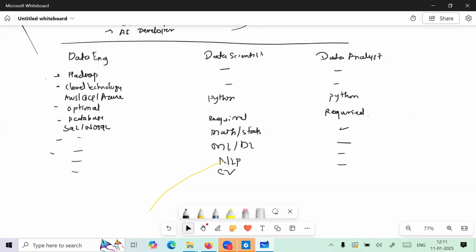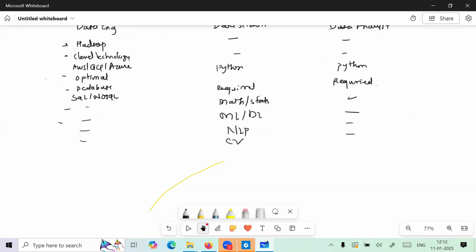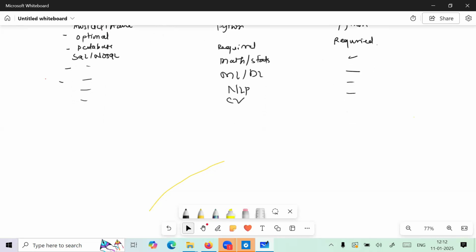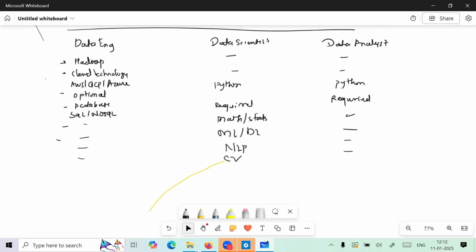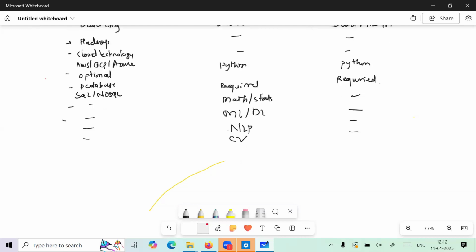So these are the main things we require to become a data scientist. Most of the things will be covered inside the data scientist role. We are going to take first programming language. After that, we are covering the database, mathematics, statistics, machine learning, deep learning, natural language processing, computer vision. So these are the main titles. We'll discuss slowly, gradually, one by one. But for now, we have to keep in mind that we are conducting our internship program on the basis of data science. Okay, perfect.